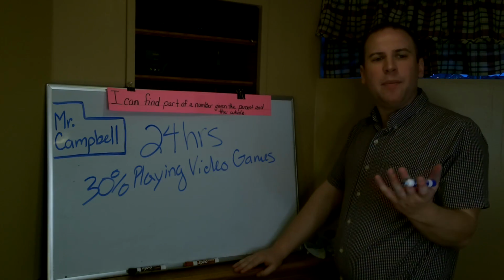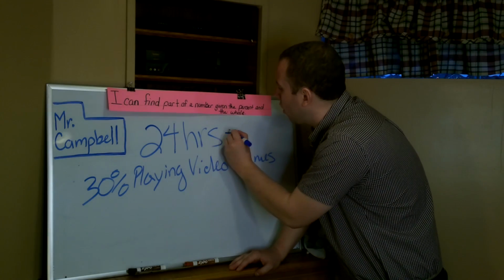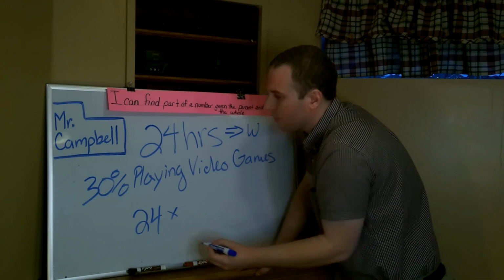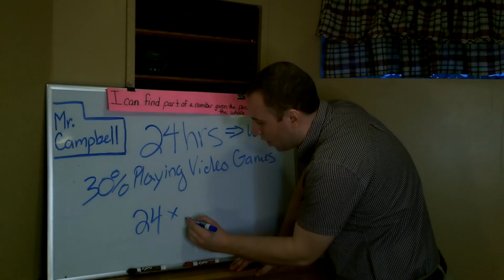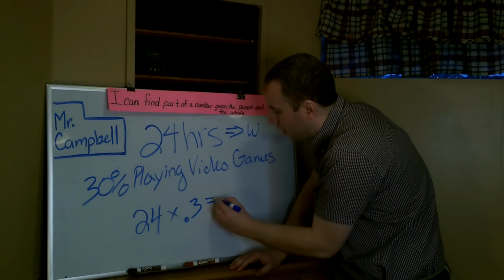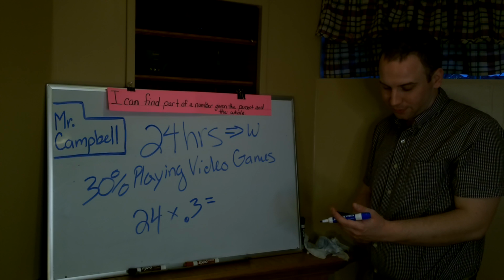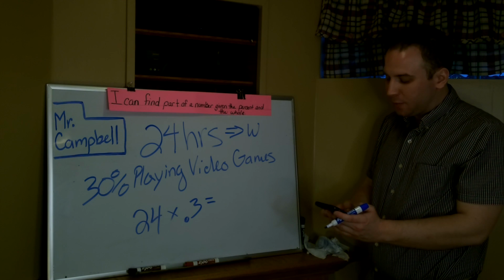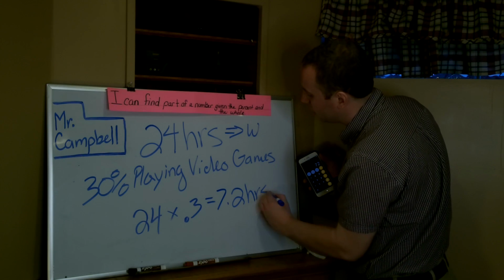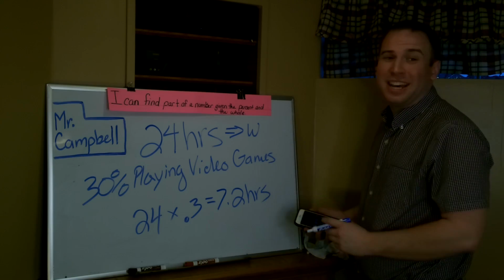Well, my question to you is, how much time is that? Let's look at it, shall we? So our whole is 24 hours. 30% would be 0.3, because again, divided by 100, that's our percent. So in multiplying that to find how much time that is, 24 times 0.3 would give me 7.2 hours playing video games. That's a lot of time.